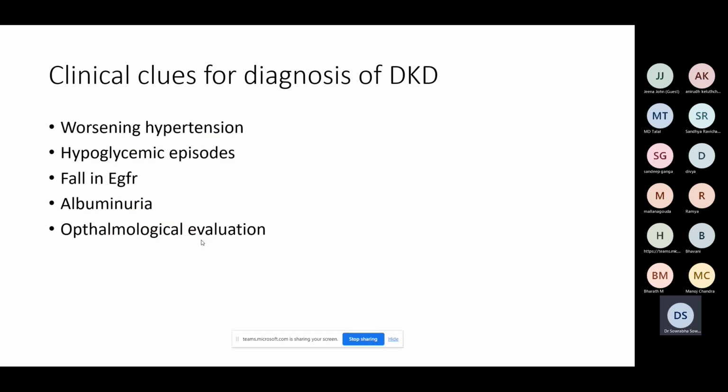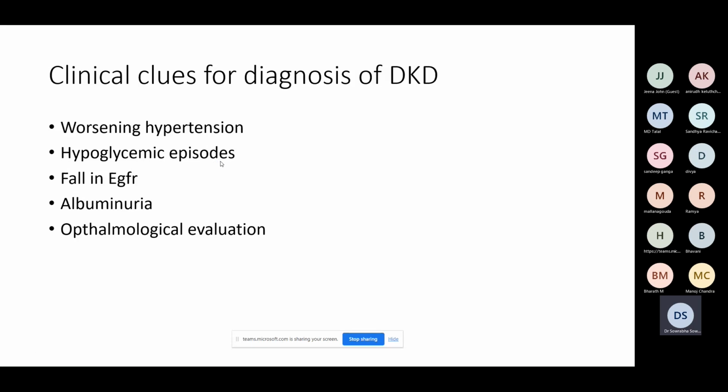So today we'll discuss clinically how do we diagnose diabetic kidney disease, how do we differentiate a non-diabetic kidney disease, and how to work up. That will be the next part of my talk. So now, clinical clues for diagnosis of DKD: there are certain subtle features. Suppose a patient who has always been having good glycemic control on a certain set of medications or insulin suddenly starts developing hypoglycemic episodes. That is when you should suspect DKD.